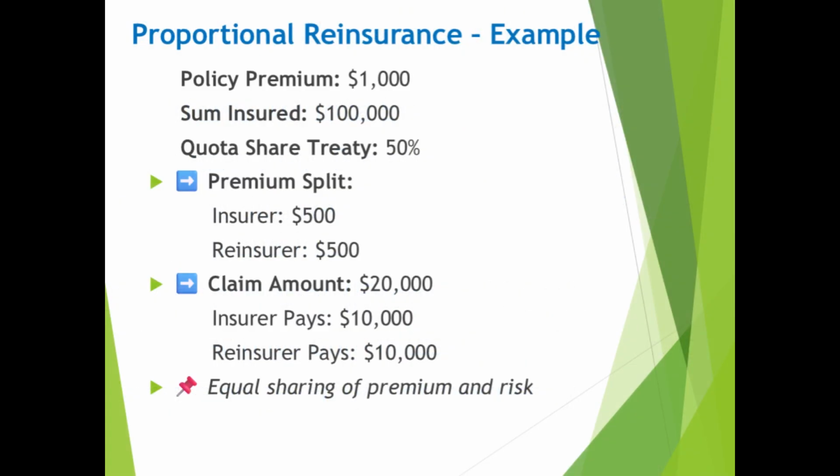Let's take a simple proportional reinsurance example. An insurance company writes a policy with a $1,000 premium and a $100,000 sum insured. Under a 50% quota share treaty, the reinsurer receives 50% of the premium, that's $500, and covers 50% of any claims. If a claim of $20,000 occurs, the insurer pays $10,000 and the reinsurer pays the other $10,000. This shows how proportional treaties equally share risk and premium.